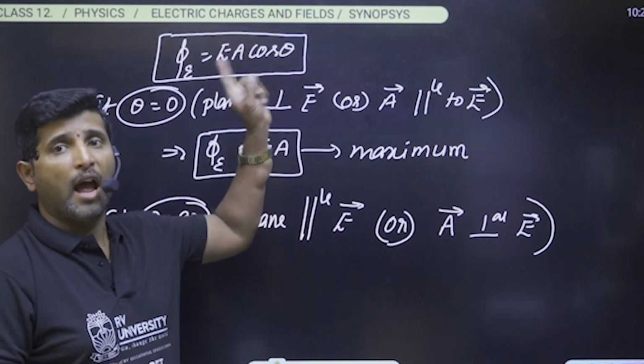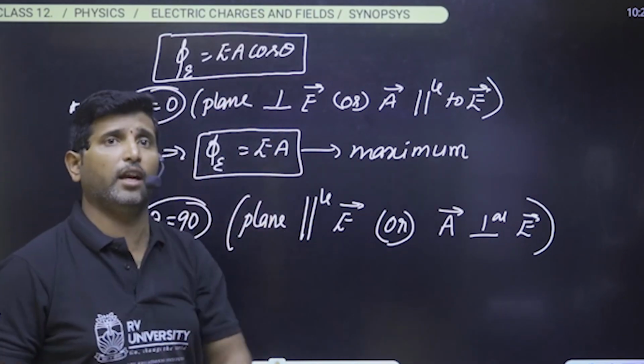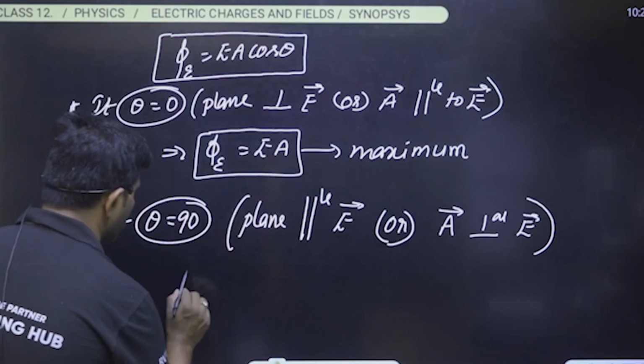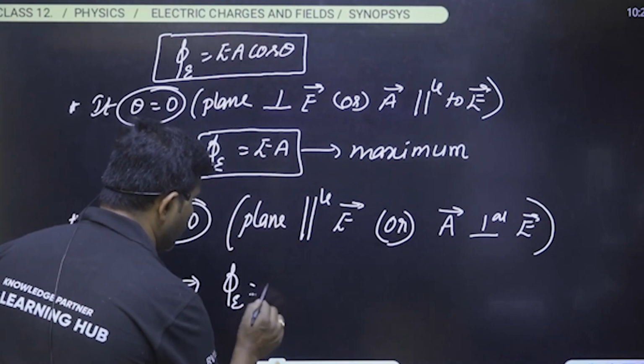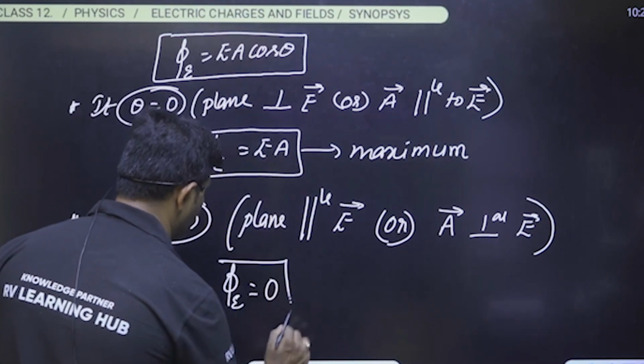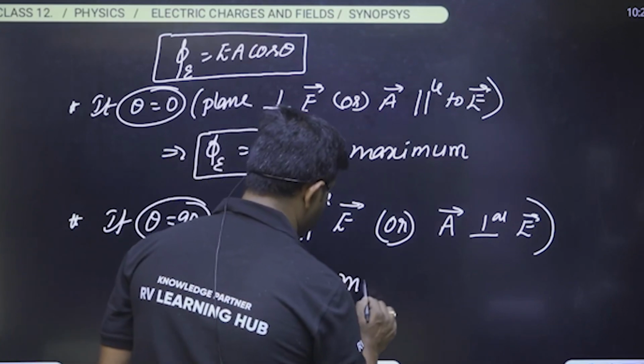Theta is nothing but the angle between the area vector and the field vector. Then electric flux becomes 0. It is the minimum.